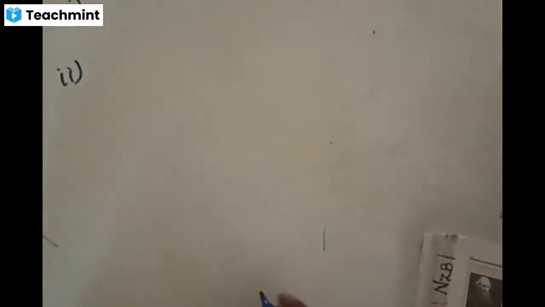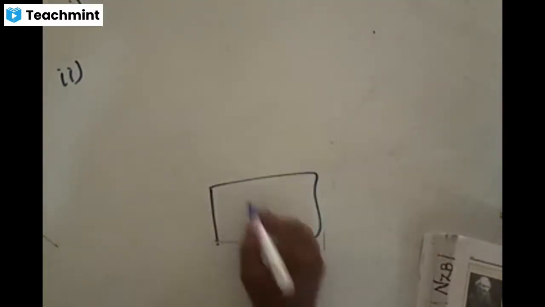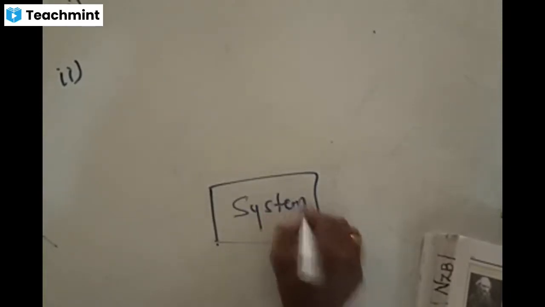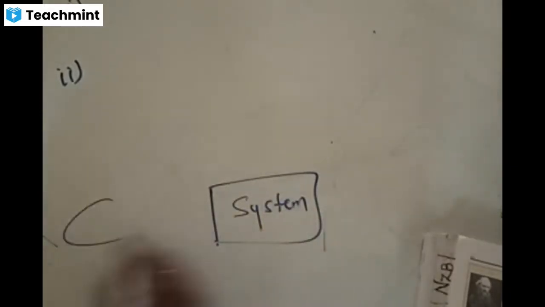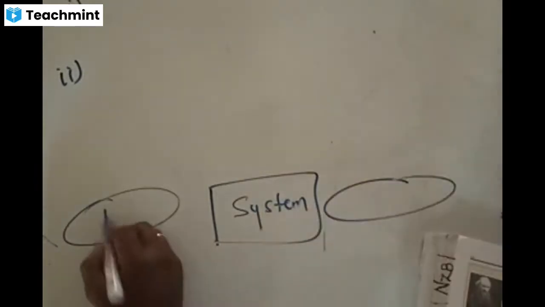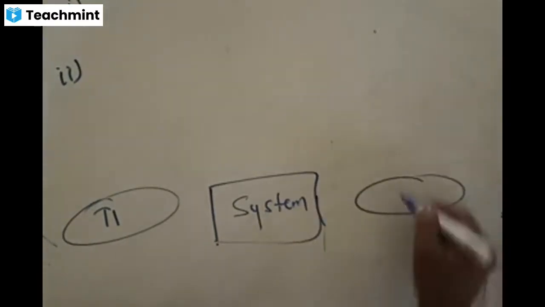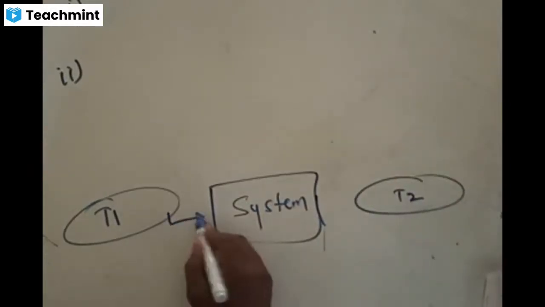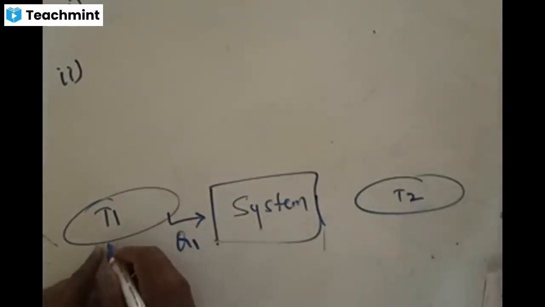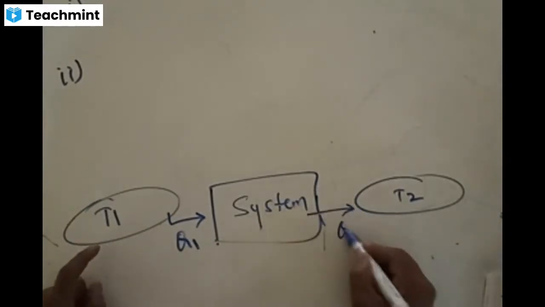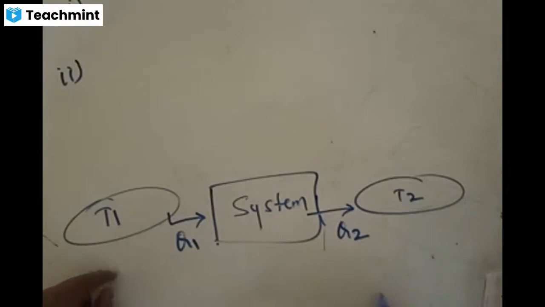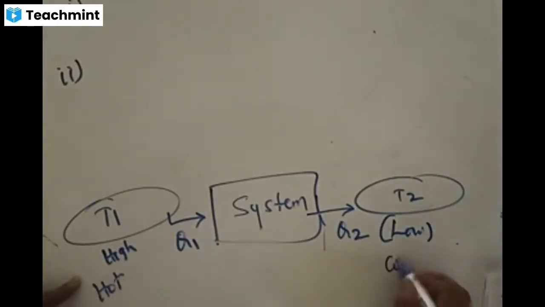Just to recap the previous part: we had a system in a heat engine, and the system is interacting with hot and cold bodies. It extracts an amount of heat Q1 from a body of higher temperature, and gives some amount of heat Q2 to a body of lower temperature. This is the high temperature, hot body, and this is the low temperature, cold body.